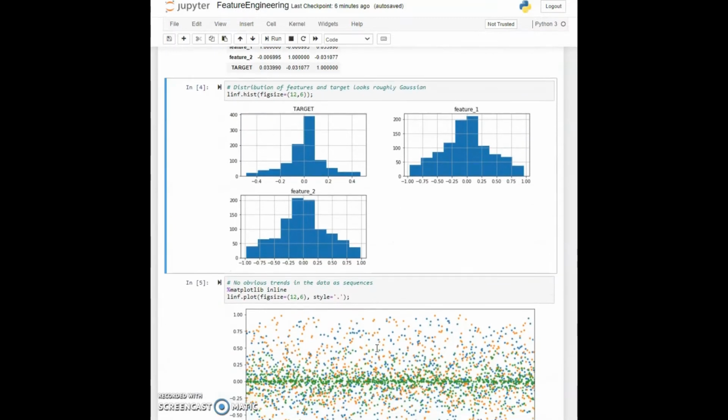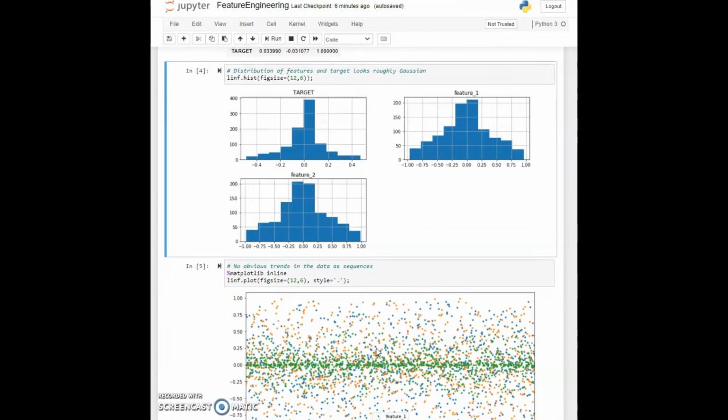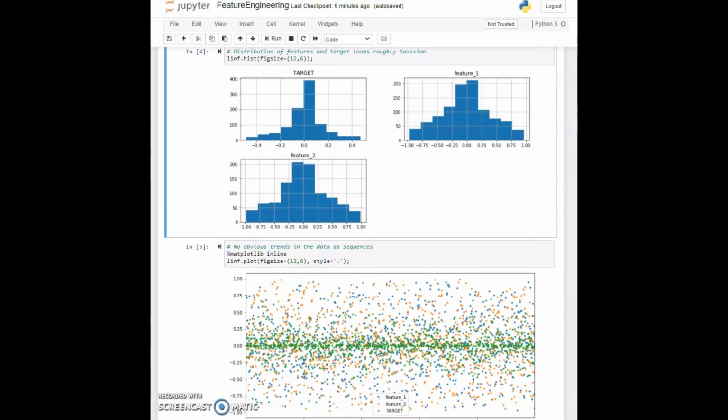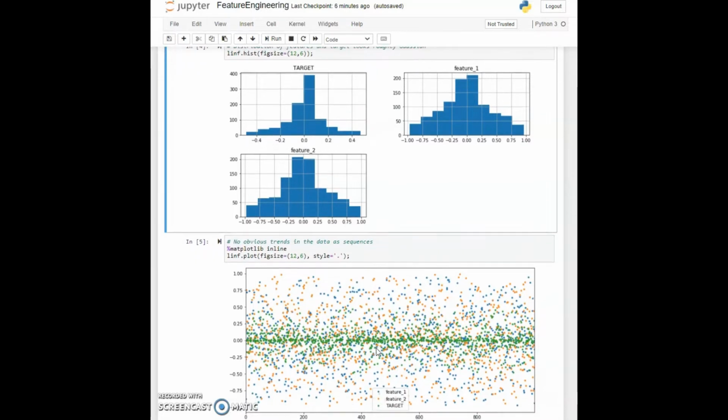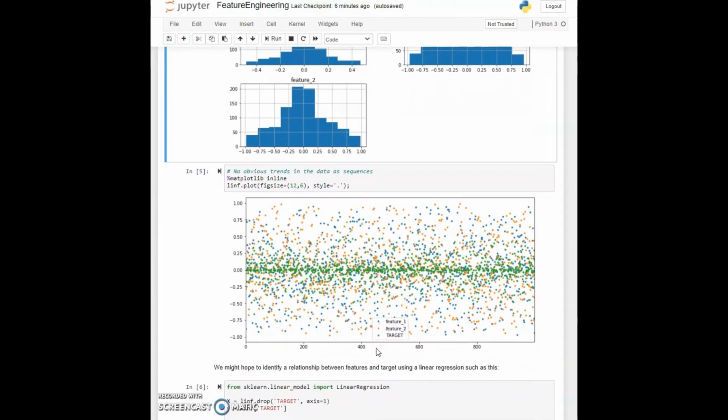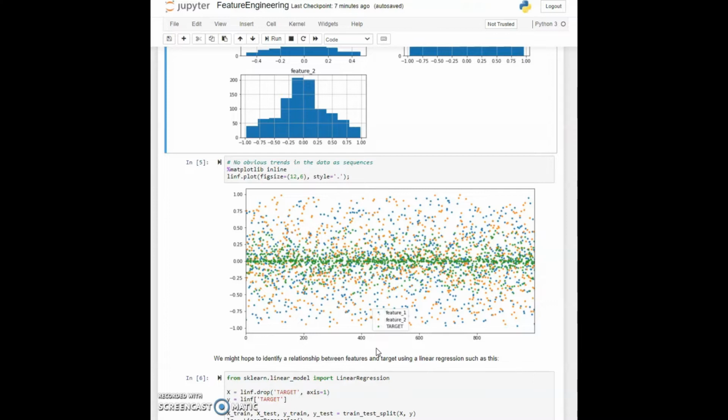Now let's come to cell 5. We can make a graph to see if we can find any general trends in the data. Other things might jump out if we do kind of a scatter plot of these things. Well, it's not exactly a scatter plot. The x-axis is the different samples, but we don't notice any clear pattern that's going on. I suppose that we can see feature 1 and feature 2 seem a little bit more broadly distributed than the target does, but they all seem to more or less follow a Gaussian distribution as we saw in the histograms.